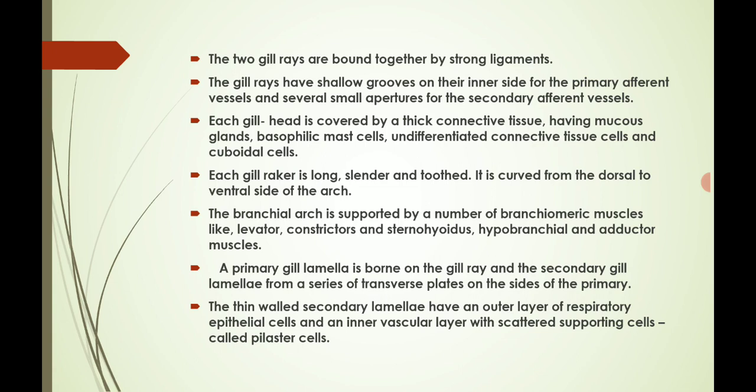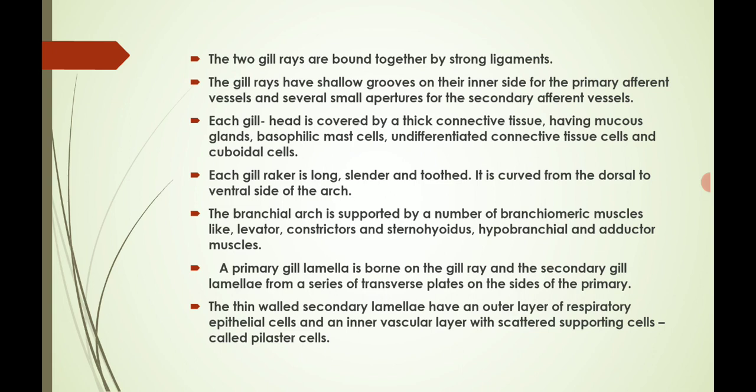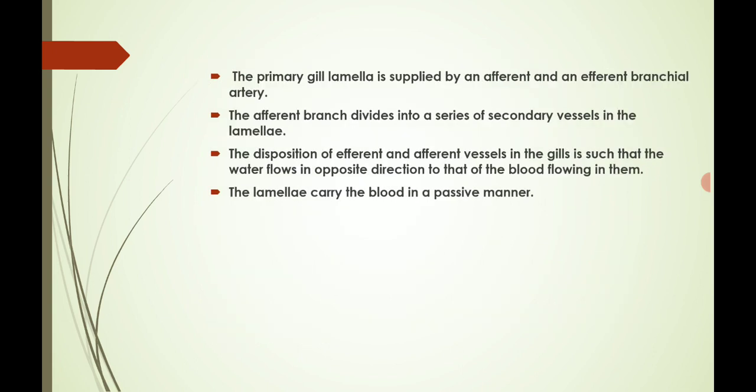The thin-walled secondary lamellae have an outer layer of respiratory epithelial cells and an inner vascular layer with scattered supporting cells called pilaster cells. Okay, these are the points of the structure of the gills. Next, the primary gill lamella is supplied by an afferent and an efferent branchial artery.